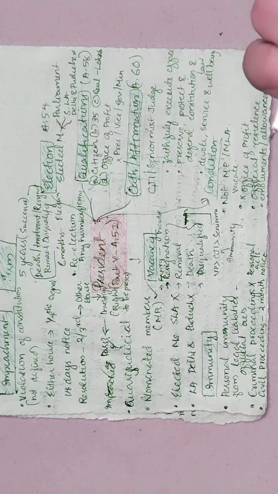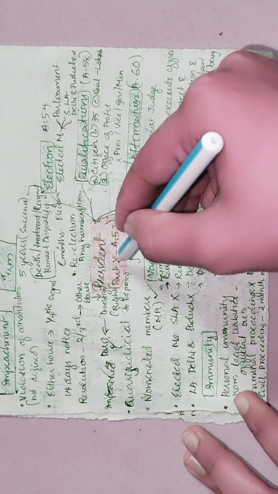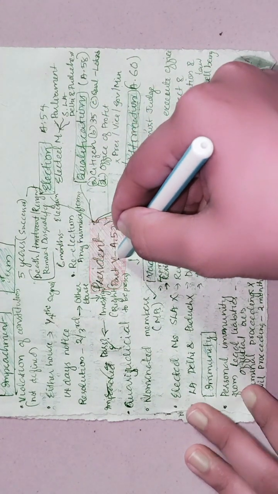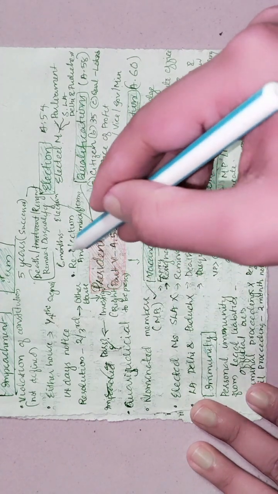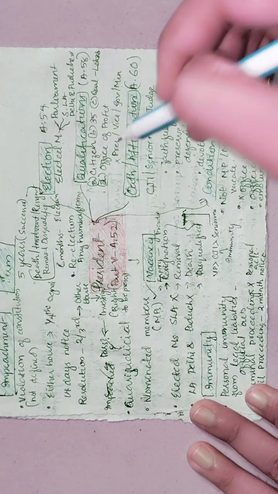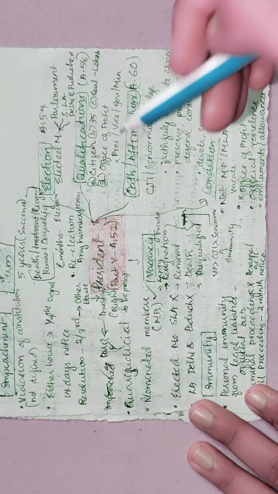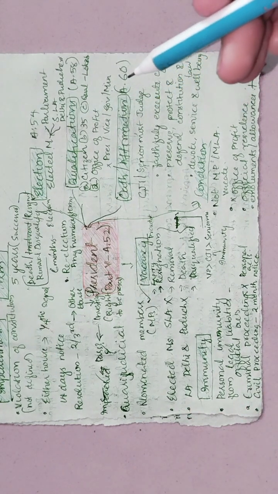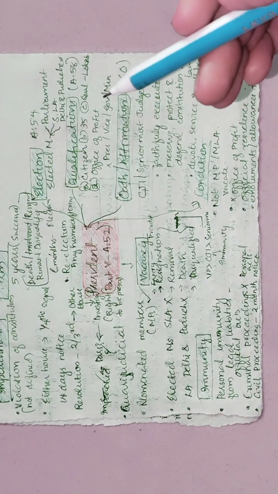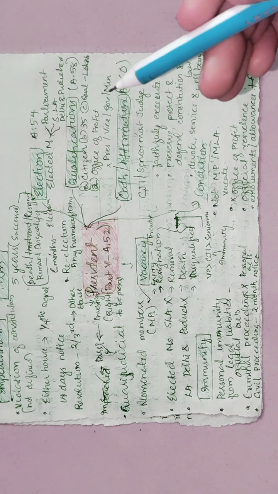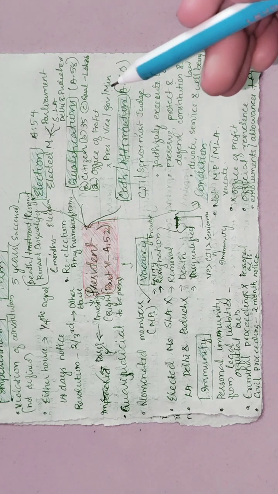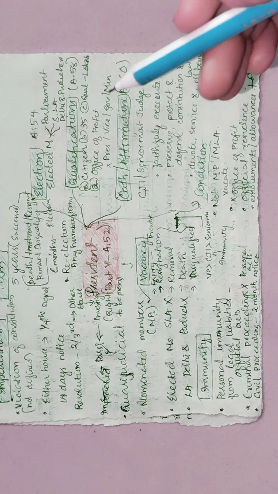Now, what have we learned till now? We have learned that Part 5 of the Indian Constitution deals with the Union Executive. It is from Article 52 to 78. The Union Executive includes the President, Vice President, Prime Minister, Council of Ministers, and Attorney General. Five officers are there in the Union Executive.